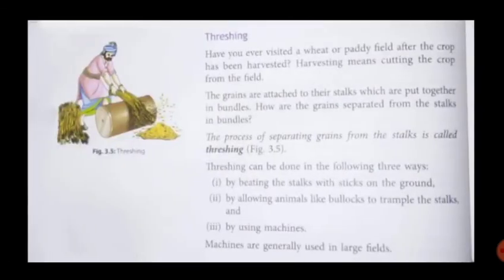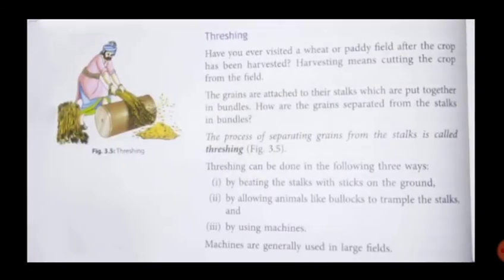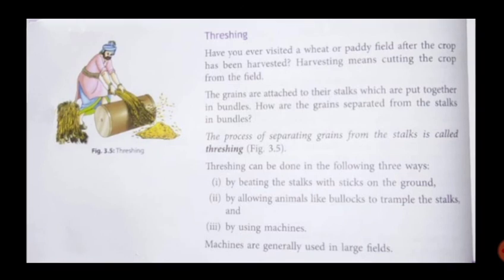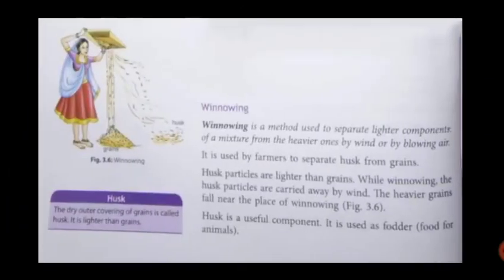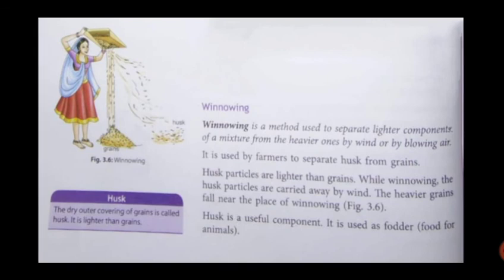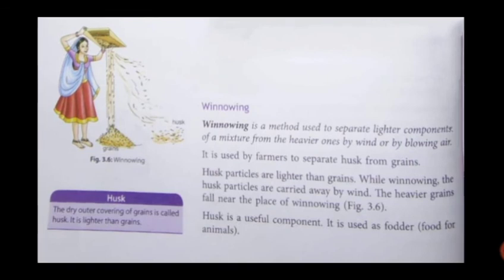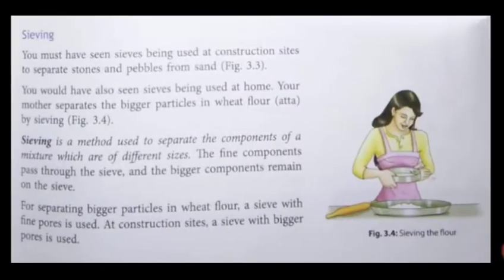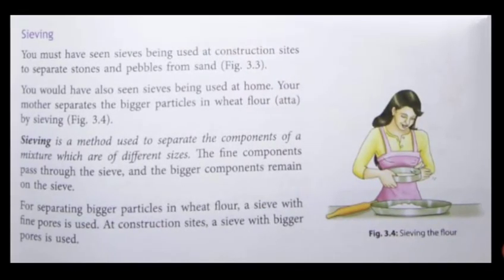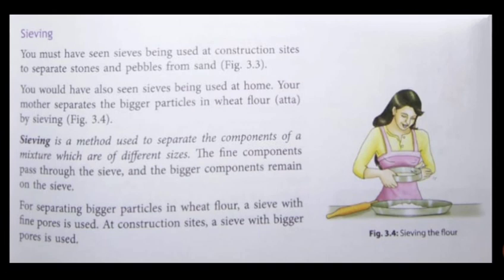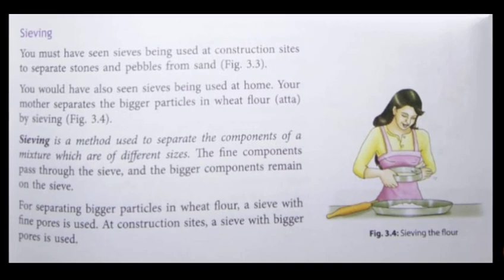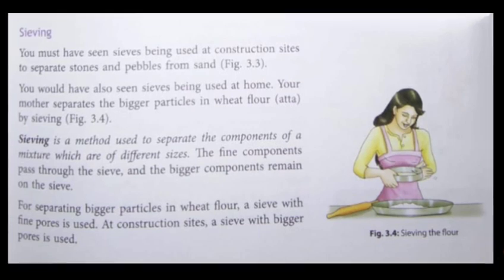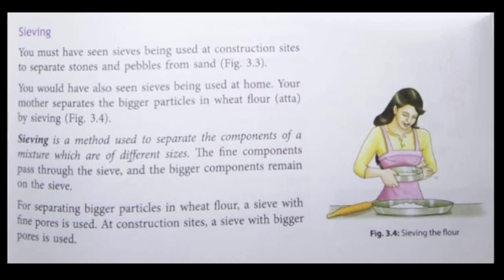Then in the process of threshing, we were separating grains from the stalk. Then in the process of winnowing, we were separating the light materials from grains with the help of wind. And finally, in the method of sieving, we use a sieve to separate the fine particles from the bigger particles.